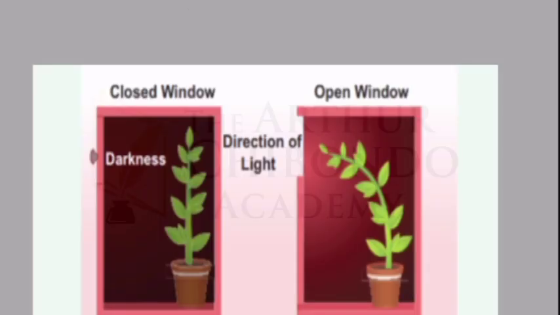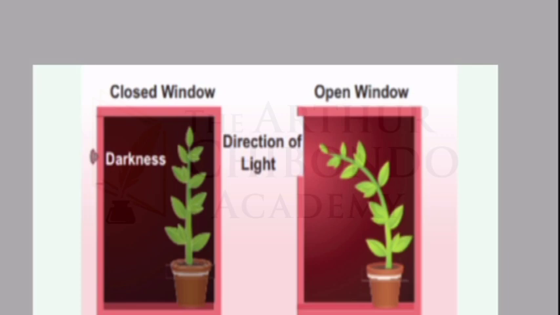So this is just a pictorial depiction of phototropism. As you can see, we're assuming we have two plants. Plant A, on the left, is in a closed window, meaning there is no light coming in, and it's in the dark.